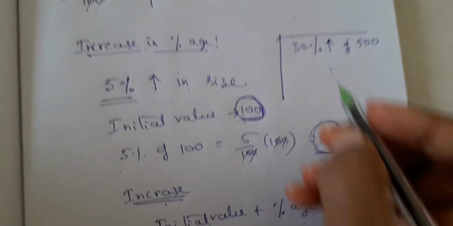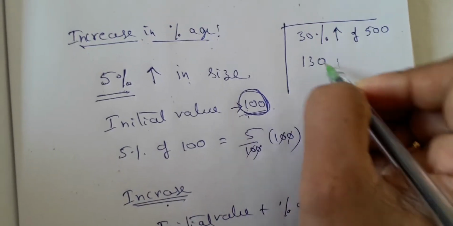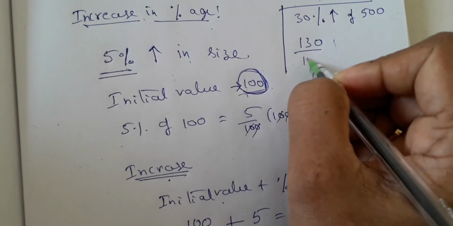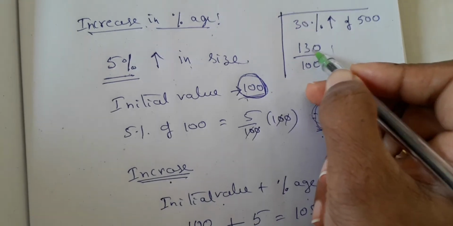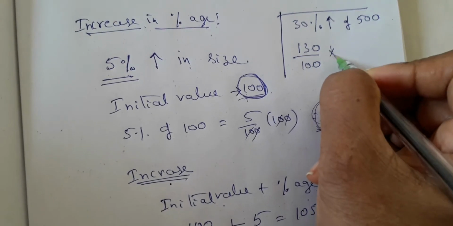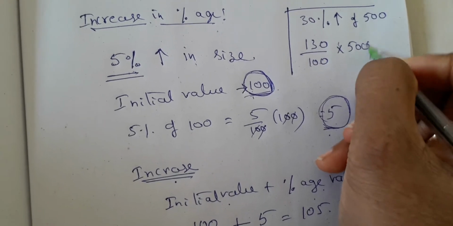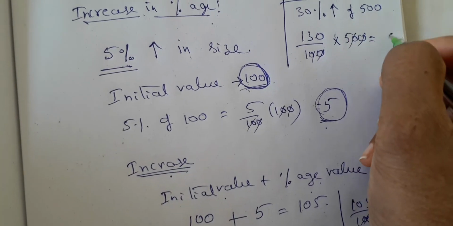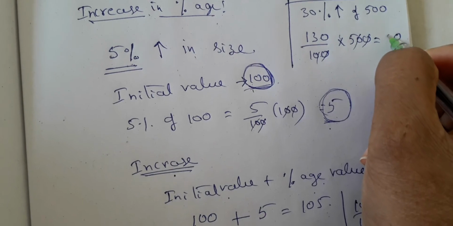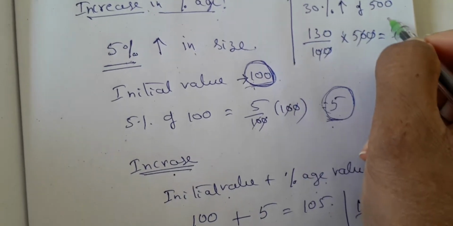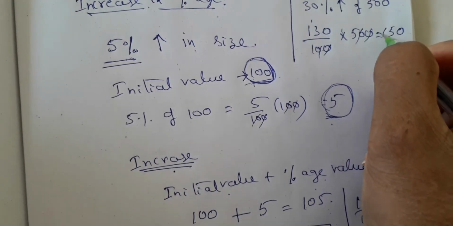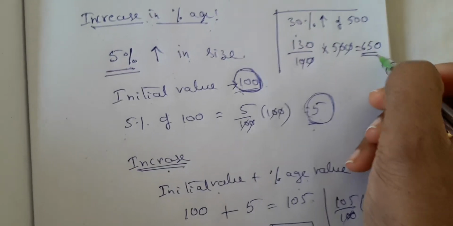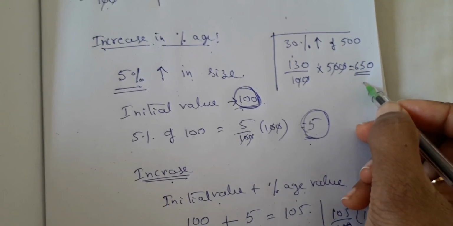That means what is happening? You have 130 for every 100. So 130 divided by 100 into 500. The zeros get cancelled. So what will you get? 5 3s are 15, 5 1s are 5, and the 1 here, so then 650. So what is the total? The total is 650.